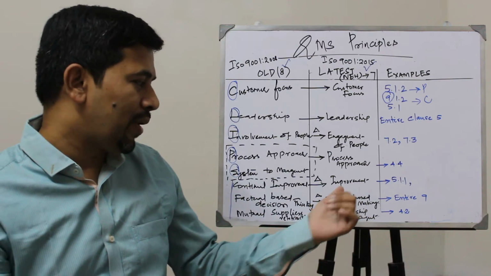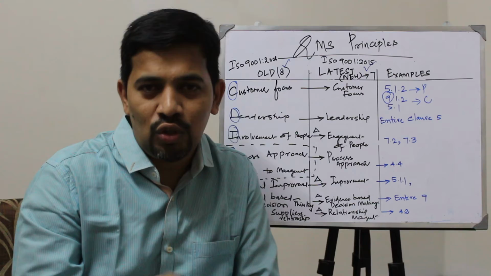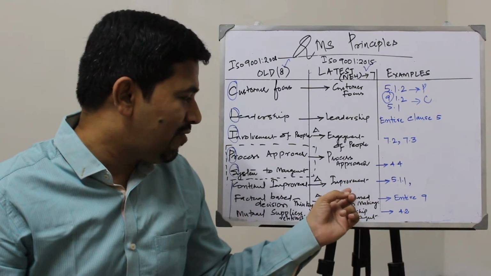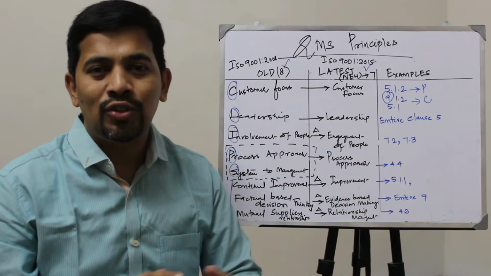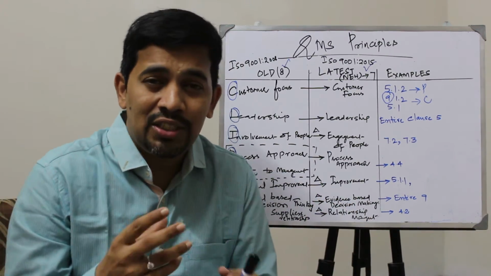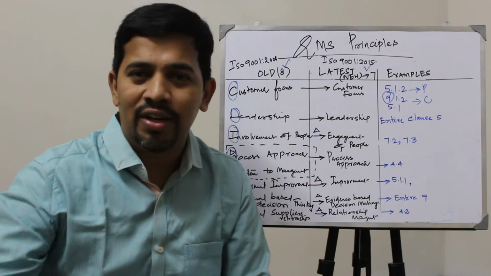Let's talk about improvement. The word continual improvement still exists in ISO 9001, but just to remove the ambiguity, they have just used improvement. When you say continual improvement, it is generally misunderstood as breakthrough changes, a big project and all that, right?